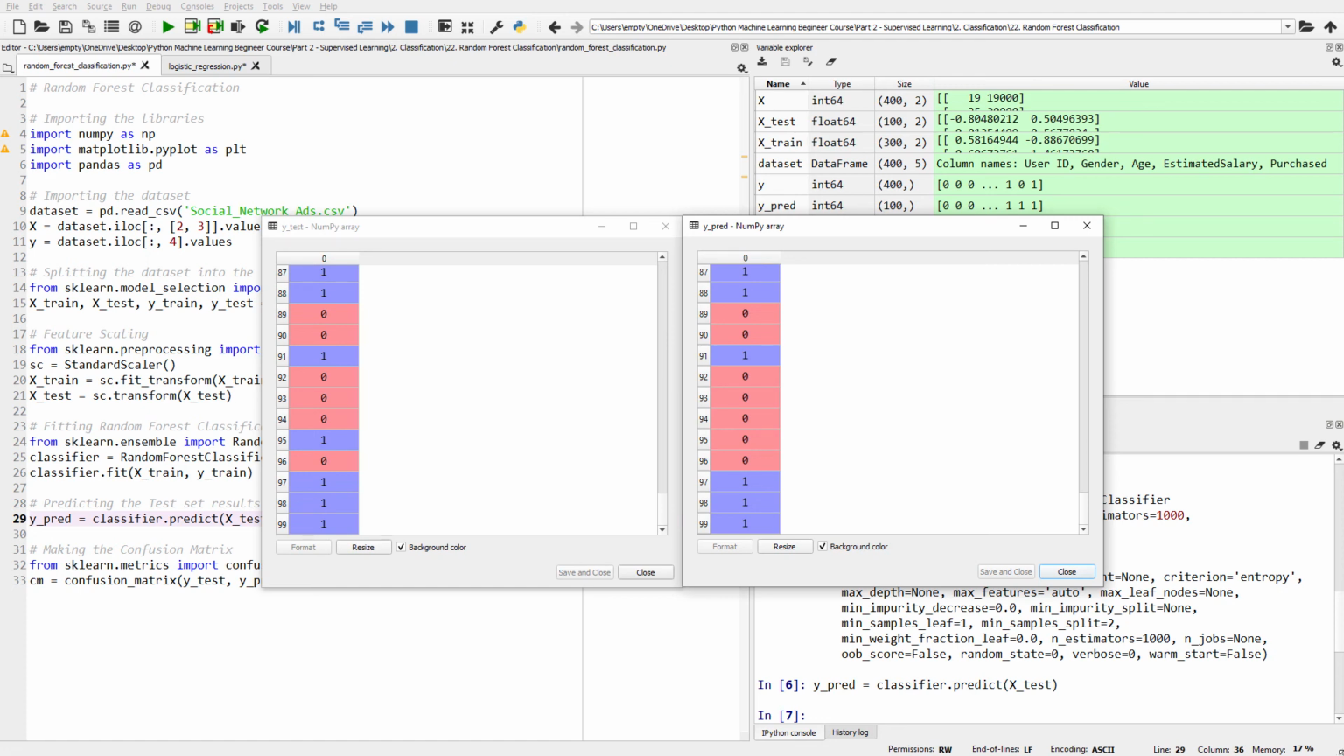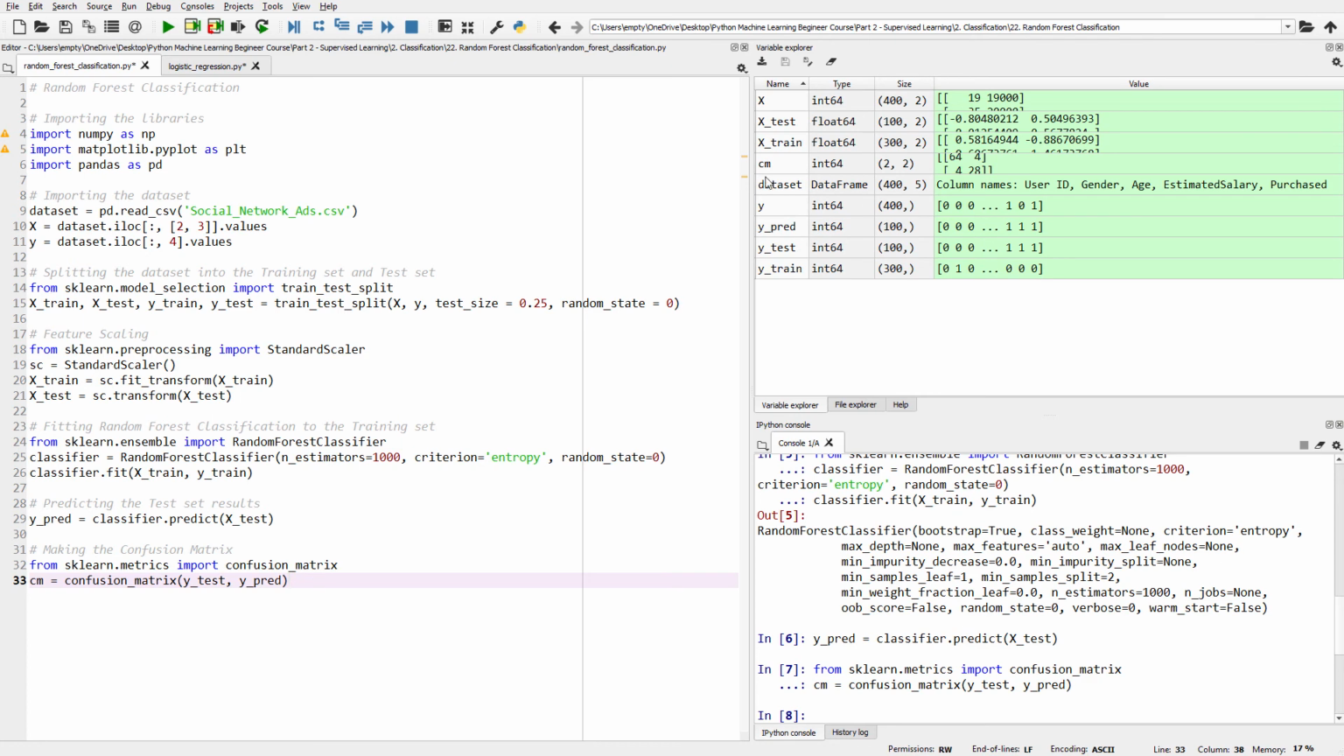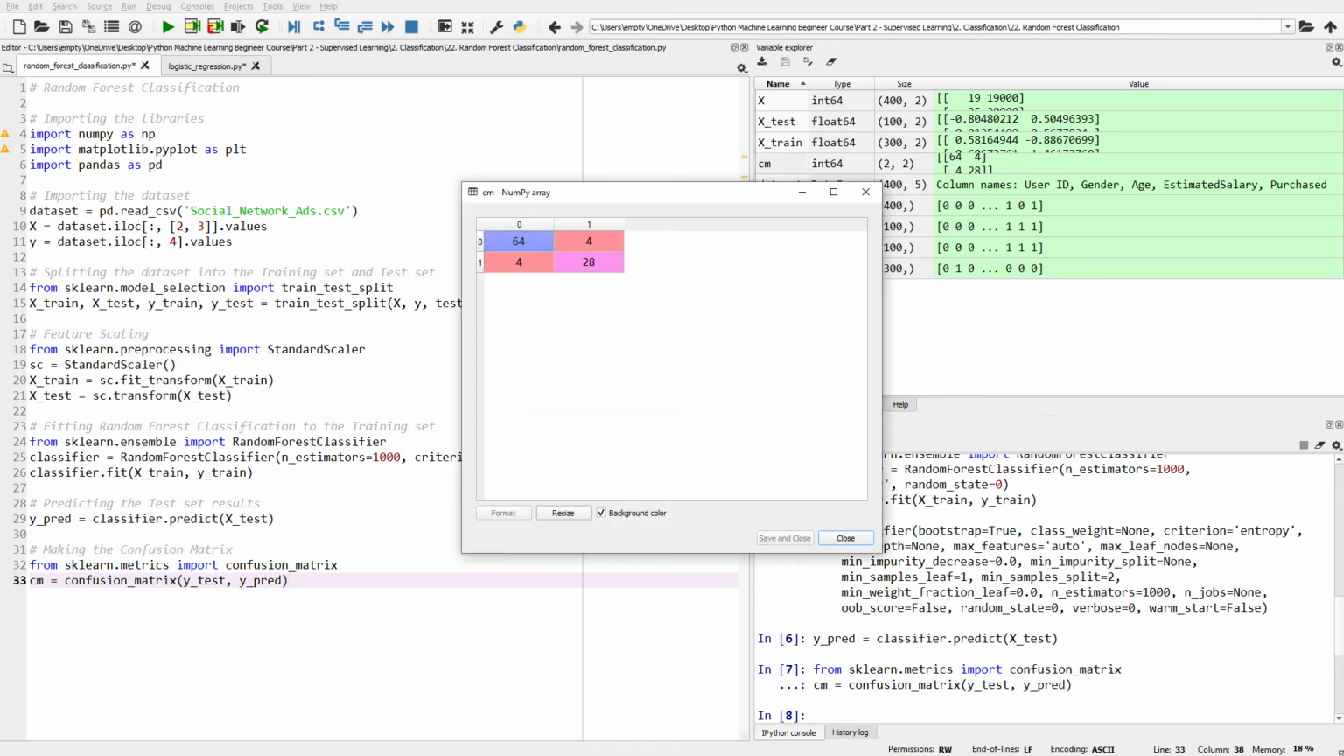Okay, now let's create the confusion matrix. Just run these two lines of code and go to the variable explorer and open the cm variable. So here you can see our random forest classification made 64 plus 28, that means 92 correct predictions, and it made 4 plus 4, that means 8 incorrect predictions. So we can say that our random forest classification achieved 92% accuracy.